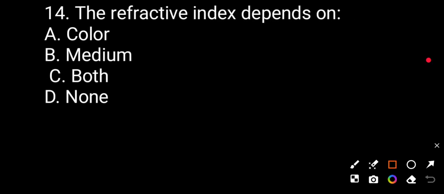Question number 14. The refractive index depends on: color, medium, both, none. The correct answer is both. It means the refractive index depends on the color and the medium.